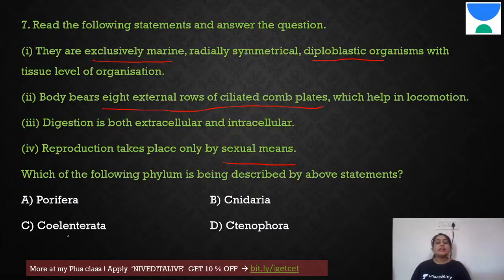So we have Porifera, Coelenterata, Cnidaria and Ctenophora. So here with the 8 combs it is Ctenophora. That is the minor phylum. Cnidaria and Coelenterata is the same. Porifera we already know it does not come under this.